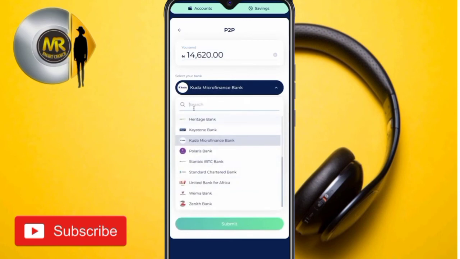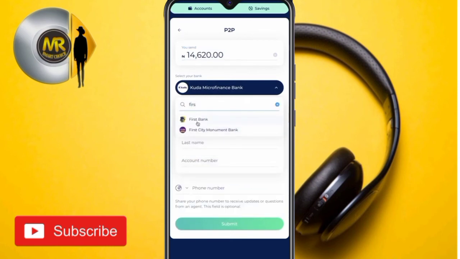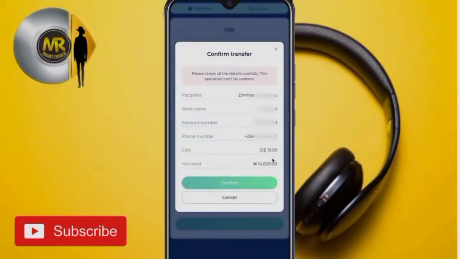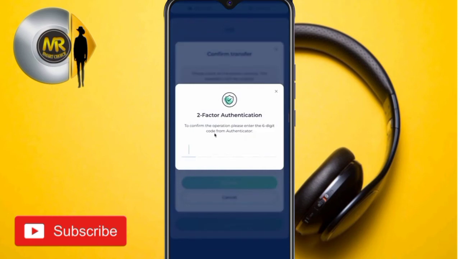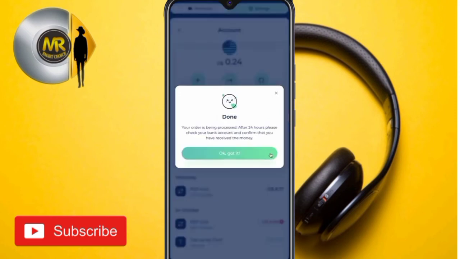Then we have to input your bank account details. I'll search for First Bank, because that will be okay for me. You just enter your bank account, as you can see, your bank, and tap on confirm. Also enter the Google Authenticator password. Okay, you must read it, the Google Authenticator password, and by the time you do it, that will be submitted successfully. And all you need to do is wait for your money to be credited to your account. Then tap on done. You'll see your receipt.